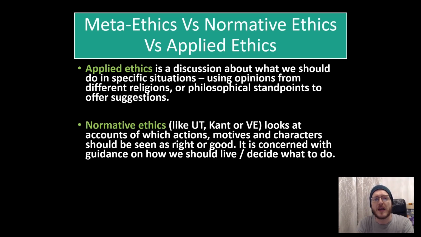On a second level, we have normative ethics or ethical theory, and this makes up the bulk of what we've been studying this year. This is examining how we might decide what the right or wrong thing to do in any situation is. It's looking at different ethical theories and discussing strengths and weaknesses of each of them and trying to figure out how we should live and how we should decide what to do in any situation. Unlike applied ethics that looks at very specific situations, we could say that normative ethics perhaps zooms out a little bit and asks the question, well, how should we figure out what the right thing to do in general is rather than any given situation?